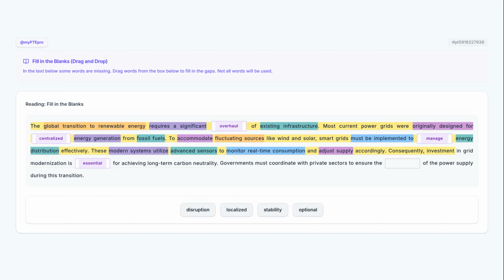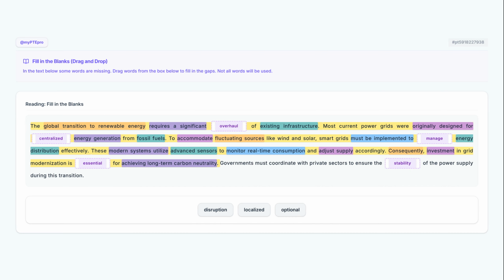Consequently, investment in grid modernization is blank for achieving long-term carbon neutrality. The transition word consequently signals that this sentence is a logical conclusion of the previous points. Given that modernization is the only way to handle renewable energy, this investment becomes a mandatory requirement for achieving long-term carbon neutrality. We need an adjective that expresses this level of necessity.